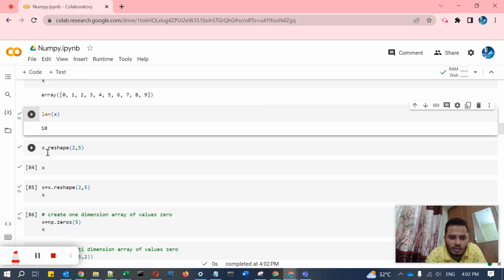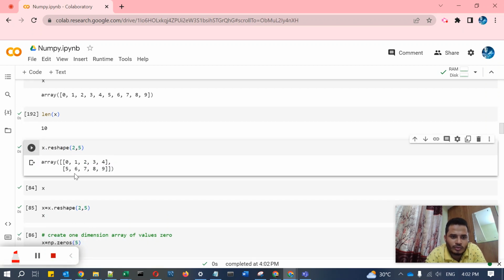Then you write x dot reshape, where x is our array. Then you mention the reshape function to change the shape of the array. Suppose x is one dimension, we have to change this to two dimension, 2 by 5. 2 is the rows and 5 is the columns.